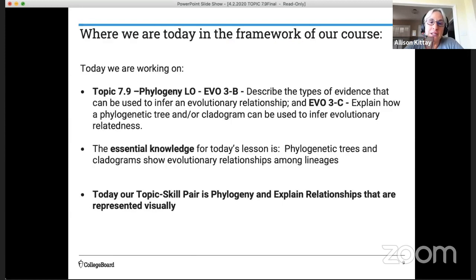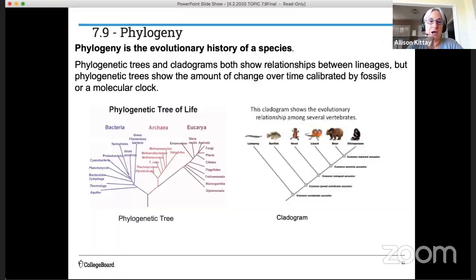I want to tell you where we are today in terms of the overall framework of the AP Biology course. Again, today we're working on topic 7.9, which is in the natural selection unit. We're working on the idea of phylogeny. And there are two learning objectives, which I read to you out loud in the previous slide. You can see there. And our essential knowledge for today's lesson is that phylogenetic trees and cladograms show evolutionary relationships among lineages. So today our topic skill pair is phylogeny and explain relationships that are represented visually. So here's what you need to know.